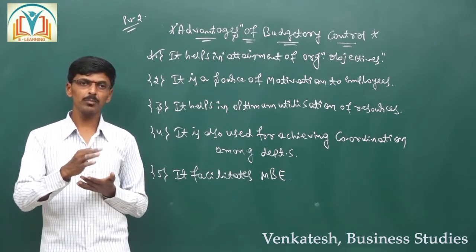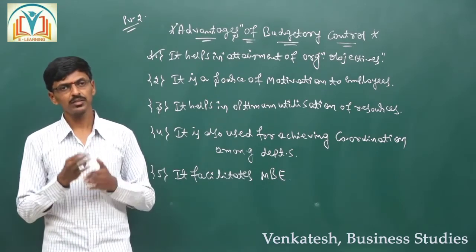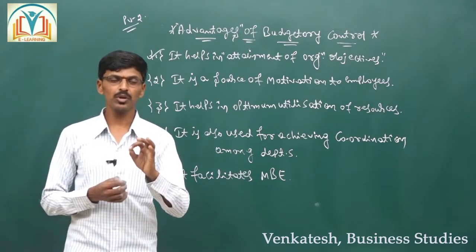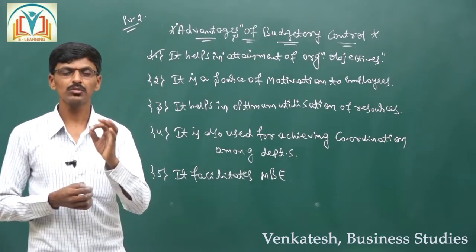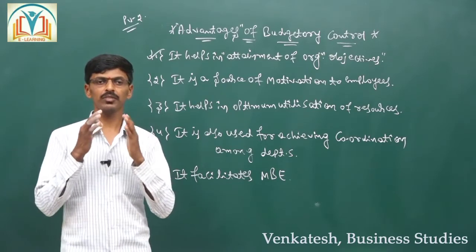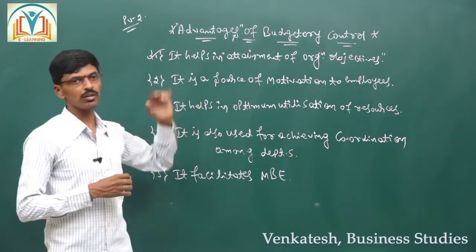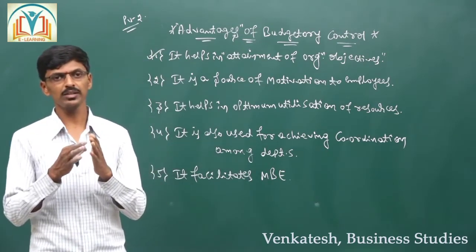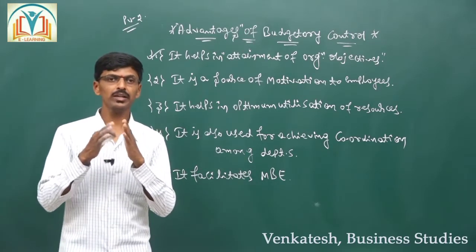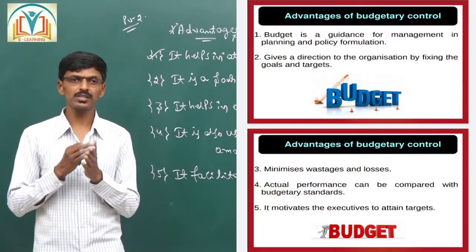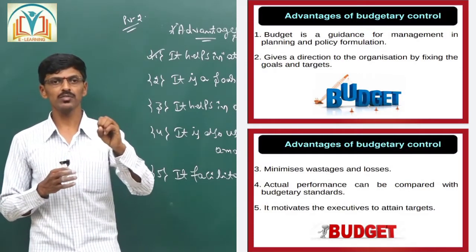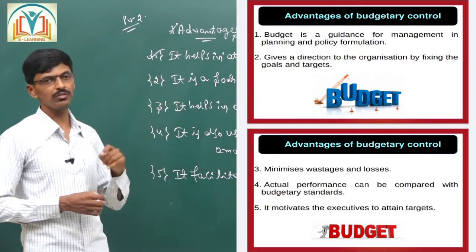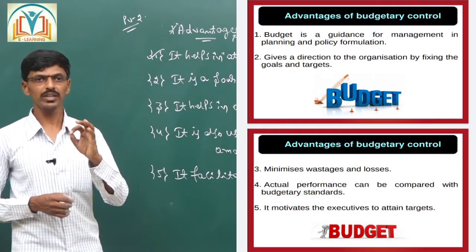According to that standard, every employee is going to work and achieve the individual target, so it is very easy to realize the organizational objectives. Therefore, by determining individual standards for the employees, we are getting the work and achieving the organizational objectives. That is why it helps in attainment of organizational goals in a very easy manner.